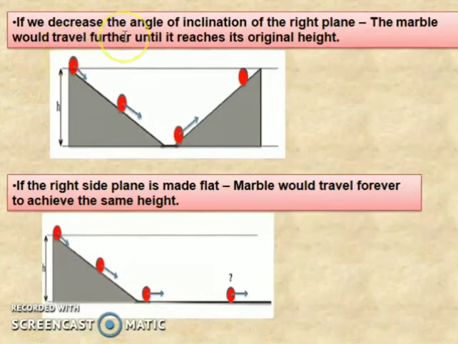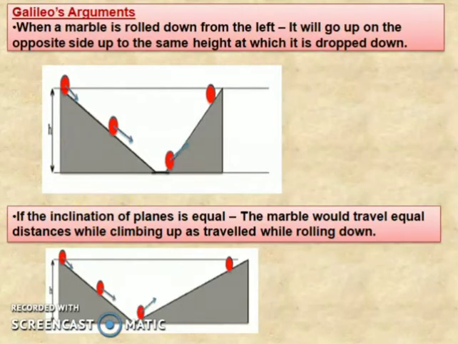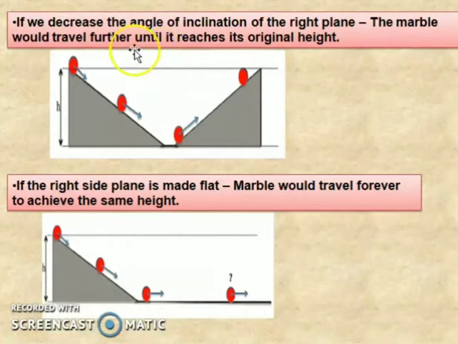Now, if we decrease the angle of inclination of the right plane, then the marble would travel further until it reaches its original height. Now you can see the diagram. This is the angle, which we call the inclined angle. When we decrease the inclined angle, the height reached is still the same. So when we decrease the angle of inclination, the marble would travel further until it reaches its original height.